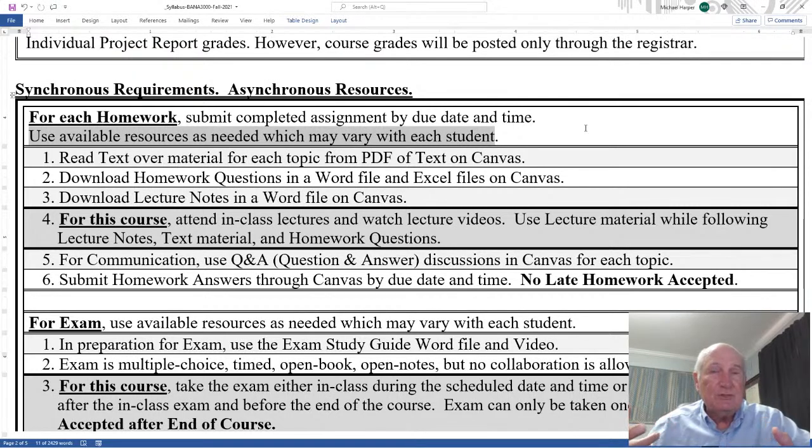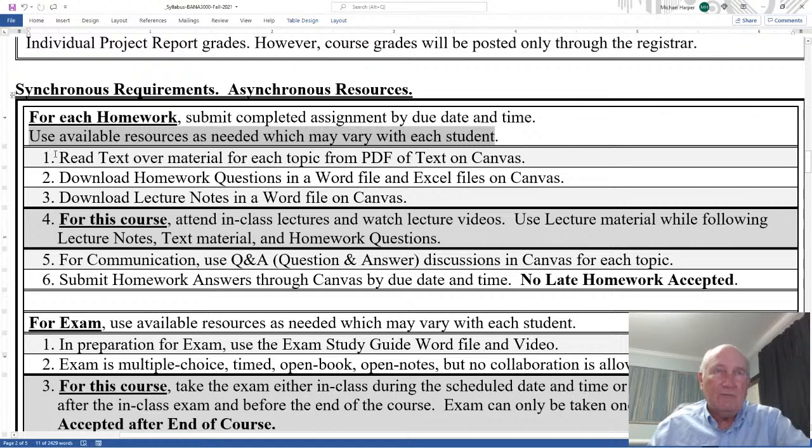But it's up to the student to manage that with their learning styles, because each student learns differently. One of the most important things you can learn at a university is how to learn. So learn how to use these resources.